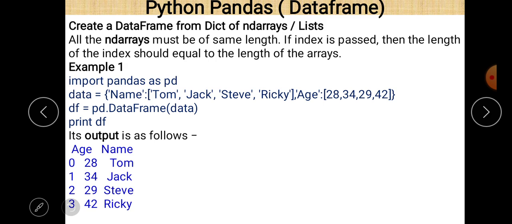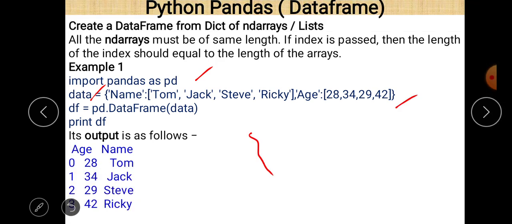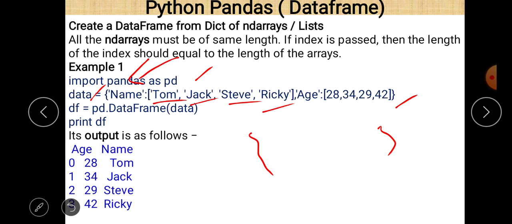Now this is the first example. Import pandas as pd. Then this is the data, and you can see that this is the symbol of a dictionary, so a dictionary is declared here. This is the name of the column, and these are the values of that column: Tom, Jack, Steve and Ricky.